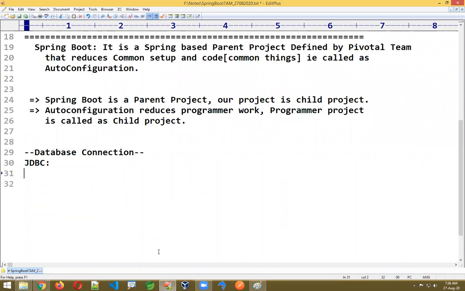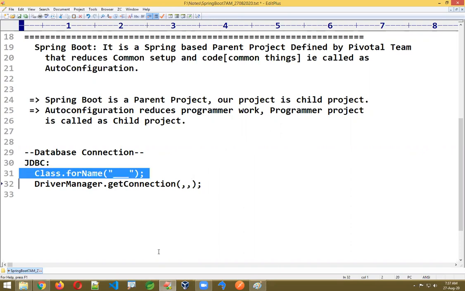If you are writing JDBC code, you might have some overview knowledge. How to write JDBC code? Step number one, load the driver class with Class.forName. Then DriverManager.getConnection creates the connection. You pass some driver class name and properties like URL, username, password. It's a sample code, just consider JDBC code like this.